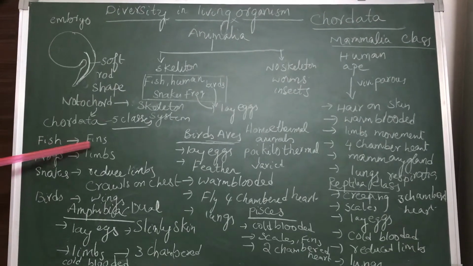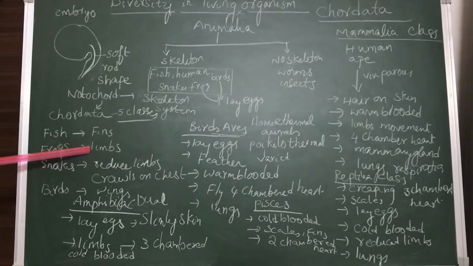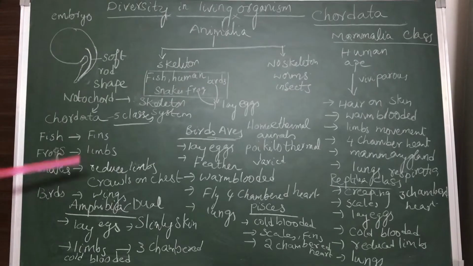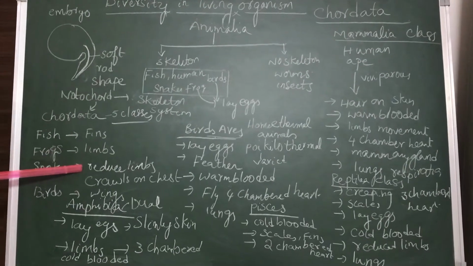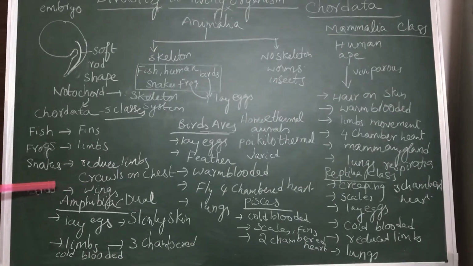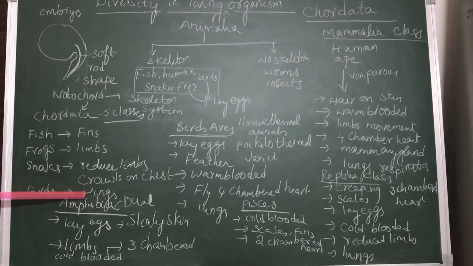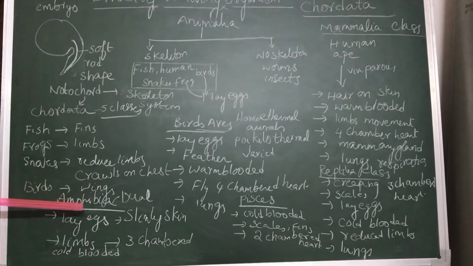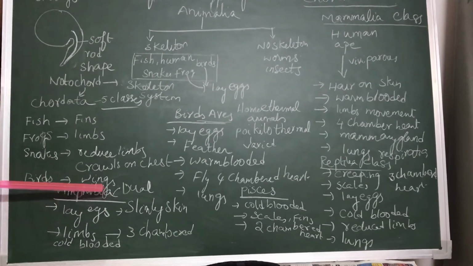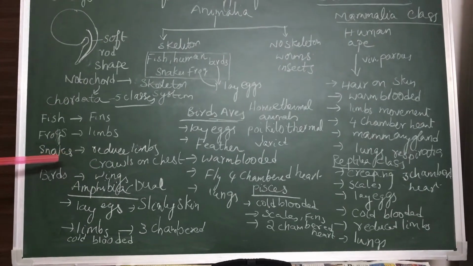Fishes move with the help of fins. Frogs hop with the help of forelimbs and hind limbs. Snakes do not have any limbs; they have reduced limbs, and they crawl on the chest cavity. Birds possess wings for flying; their limbs are modified as wings. Human beings and apes have limbs. They are bipedal; they walk with the help of two limbs.